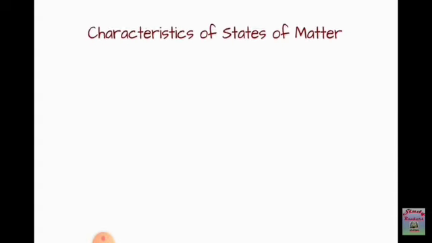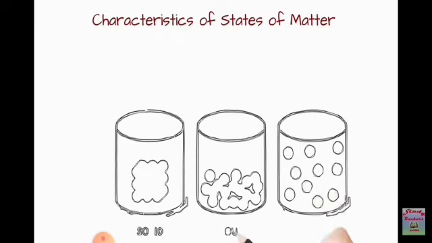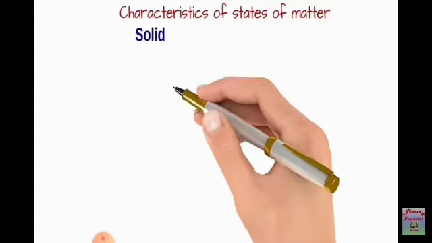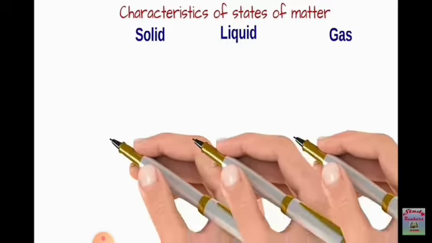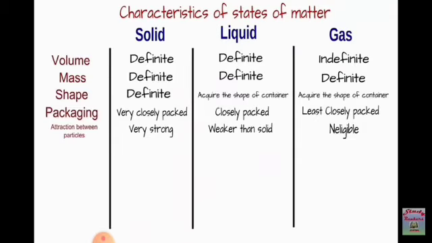In the characteristics we'll consider solid, liquid and gas. Now we will classify the three states of matter in the form of a flowchart based upon their properties. First, if you consider volume, solids have definite volume, liquids have definite volume, but gas does not have definite volume. Next, if we consider mass, solids have definite mass, liquids also have definite mass, and gas also has definite mass.